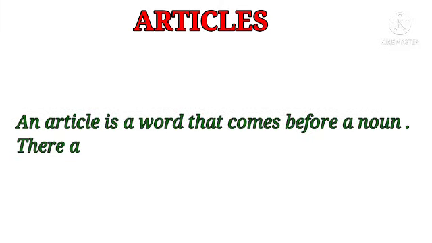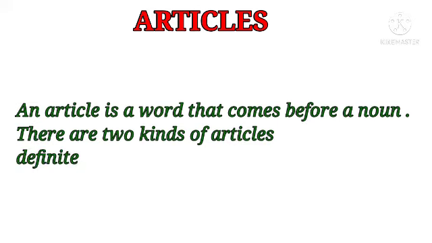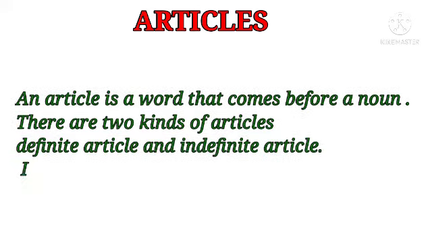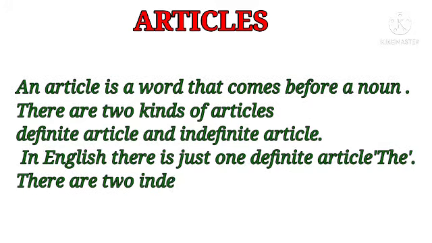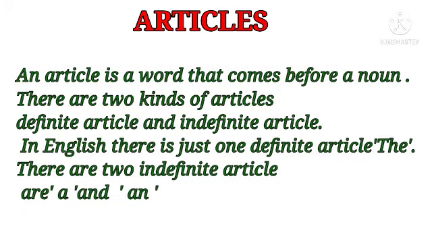What is an article? See the definition. An article is a word that comes before a noun. There are two kinds of articles, definite articles and indefinite articles. In English, there is just one definite article, the. There are two indefinite articles, a and an.